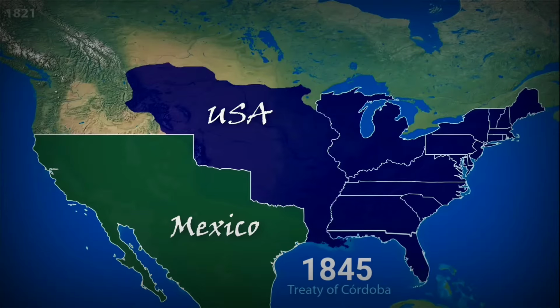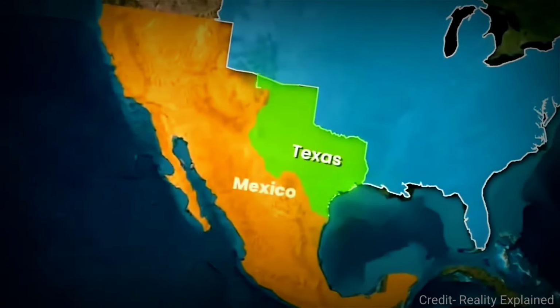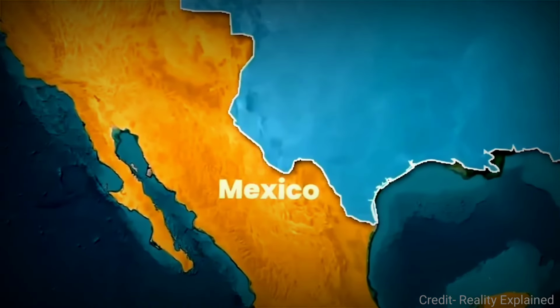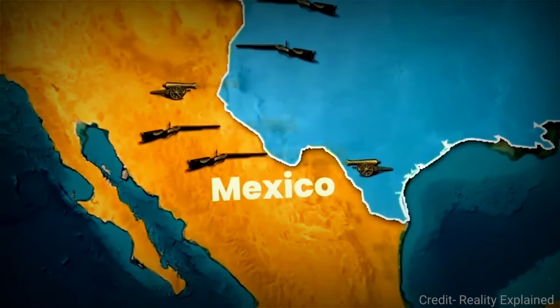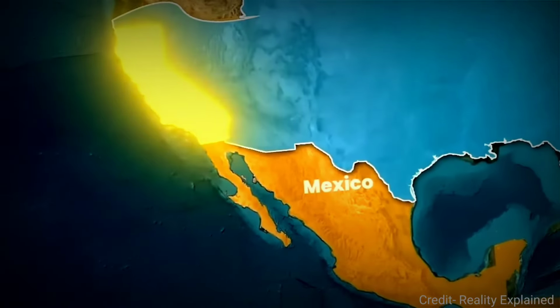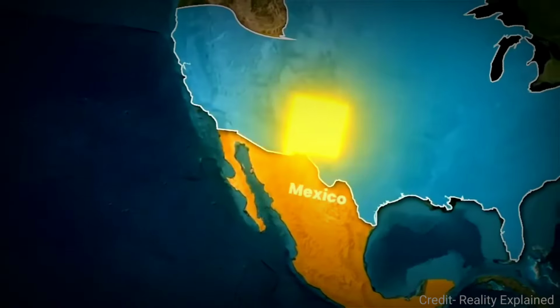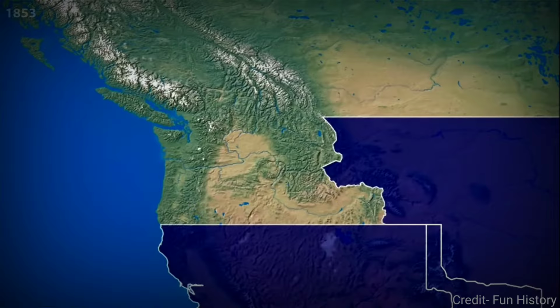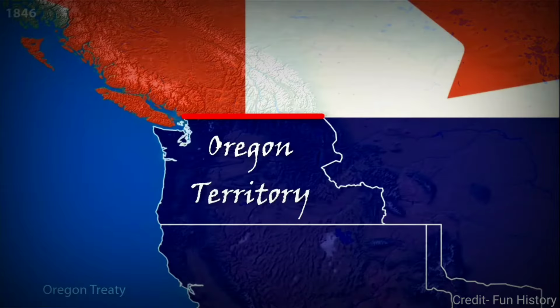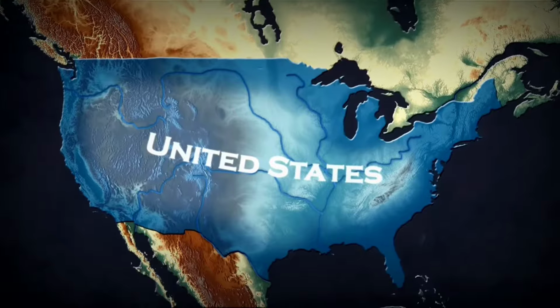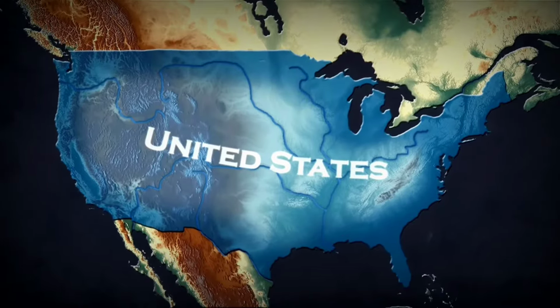And in 1845, the Republic of Texas joined the United States. Disputes over Texas borders soon led to the U.S.-Mexico War, which America won, taking a major portion of Mexico and expanding its territory even further. Later, Britain ceded the southern part of the Oregon Territory to the U.S., keeping the northern portion for itself. At this point, America stretched from sea to shining sea. There was no more west left to conquer.